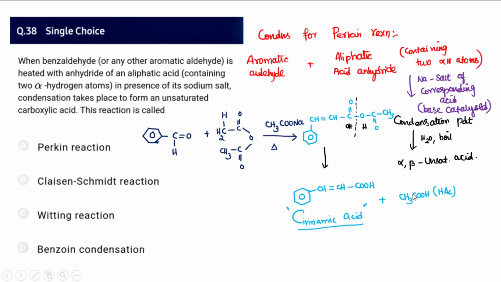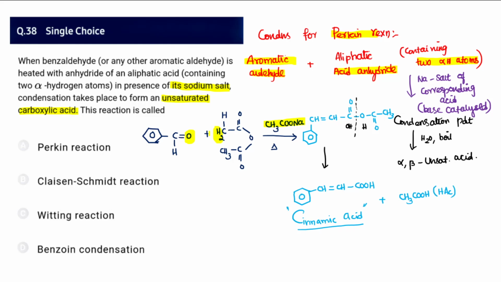Next, 38. They have given some data. Benzaldehyde, which is an aromatic aldehyde, is heated with the anhydride of an aliphatic acid containing 2 alpha hydrogens, in the presence of its sodium salt, and condensation takes place to form unsaturated carboxylic acids. This is a case of the Perkin reaction. So remember, you must take an aromatic aldehyde. Here the aromatic aldehyde taken is benzaldehyde and the aliphatic acid anhydride is acetic anhydride with its corresponding sodium salt, sodium acetate. The acetic anhydride must definitely contain 2 alpha hydrogens.